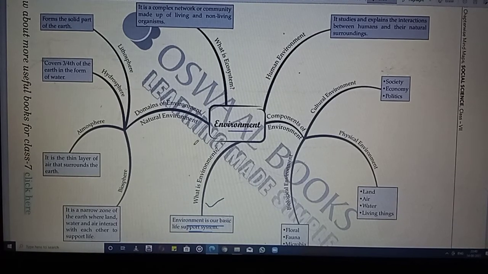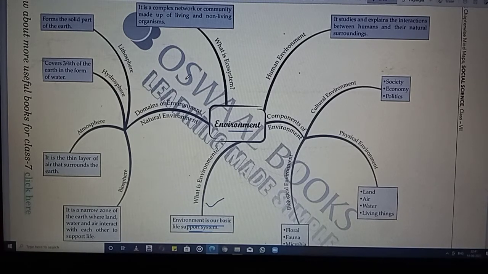Next is your natural environment. Among the domains of environment, we have the natural environment. The natural environment consists of land, water, air, plants and animals. As you know, land is essential for agriculture, water is essential for drinking and farming, air is essential for breathing and survival, plants are essential for different kinds of fruits, vegetables and medicinal herbs, and animals are also important for different types of requirements like milk, meat, hide, etc. It refers to both biotic and abiotic conditions existing on the earth.